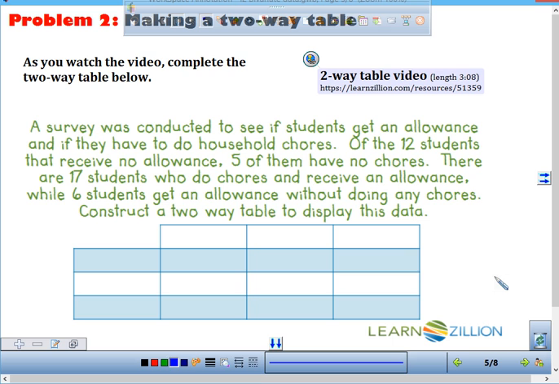Now, there's another two-way table here. This is where it gets fun because it's like a puzzle. Okay? You have to make the table. I already drew the table for you. You have to fill in the information from the paragraph that I gave you. Okay, so let's read this together and see if we can figure it out. Go ahead, Kim. Well, you started. You might as well, yeah, go ahead.